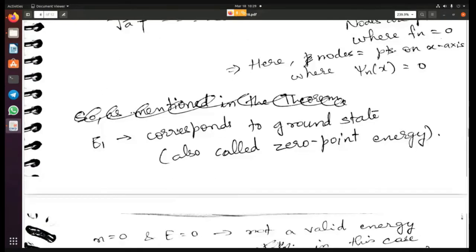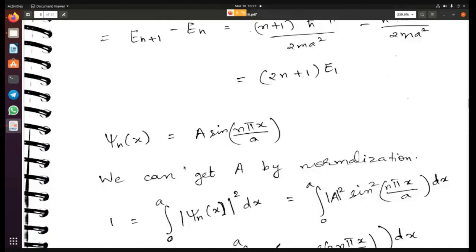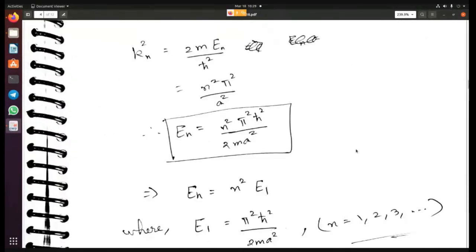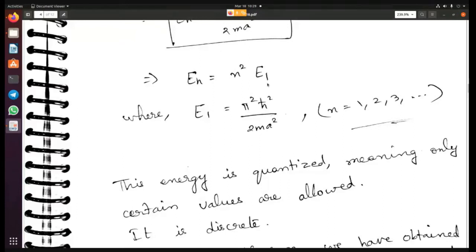So we only started with n equal to 1, and that point E1, the minimum energy point here, the minimum energy that we got was this quantity. This is a finite quantity. It is not equal to 0.